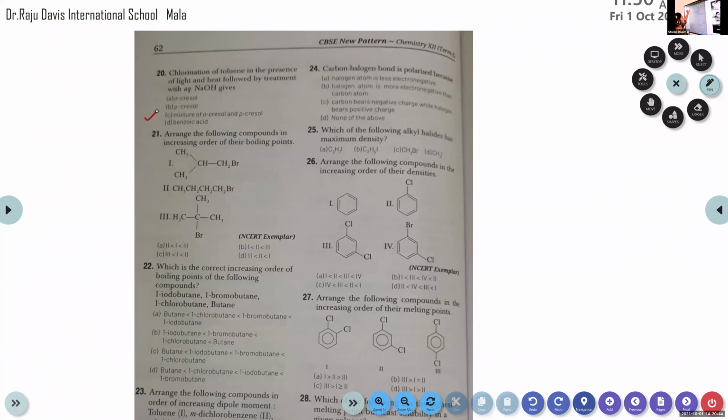Chlorination comes under halogenation. And in all electrophilic substitution reactions, further substitution occurs at ortho and para positions with respect to the halogen atom. So the product formed is a mixture of orthocresol and paracresol. Now it's time, children, right? So I will show you the reaction in the next class. Okay, so mixture of orthocresol and paracresol, that's the answer.